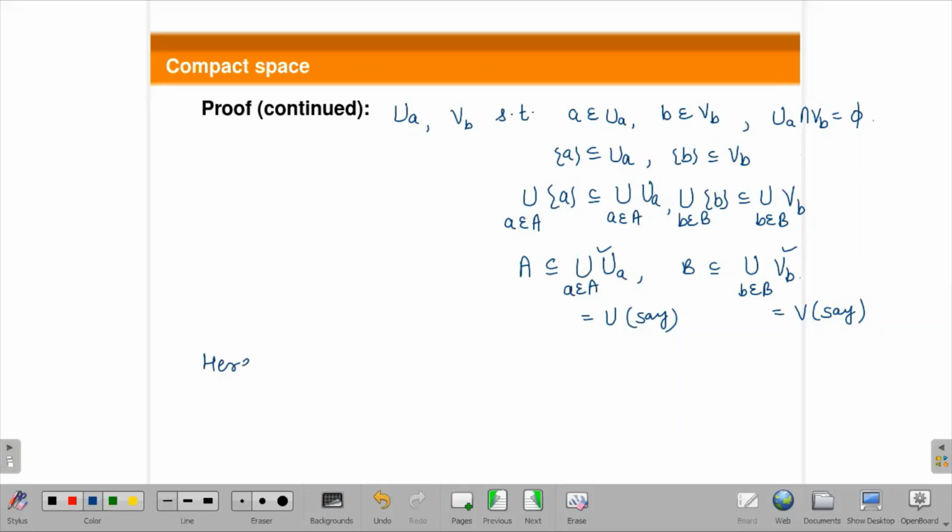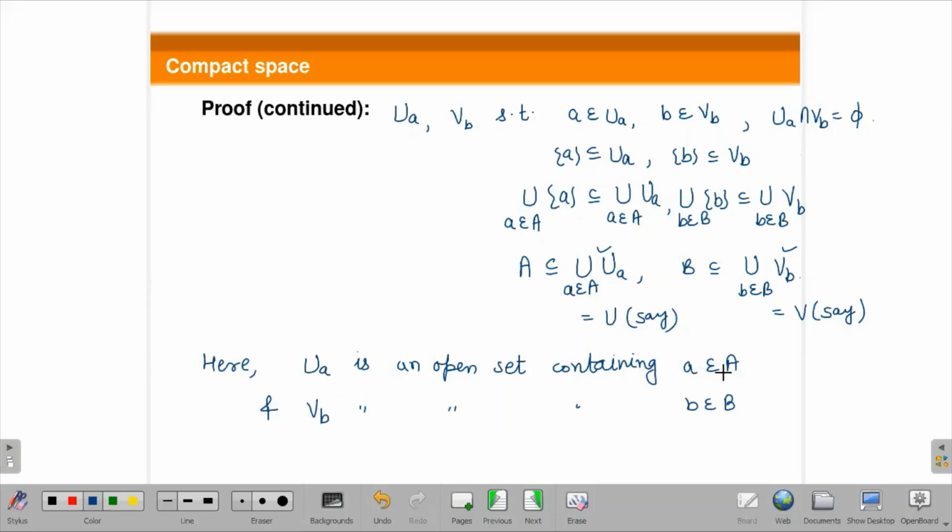UA is an open set containing a point of A, and VB is an open set containing this point, and these are arbitrary points.